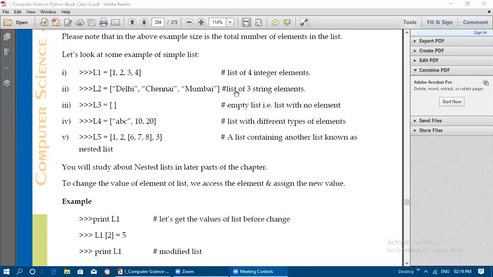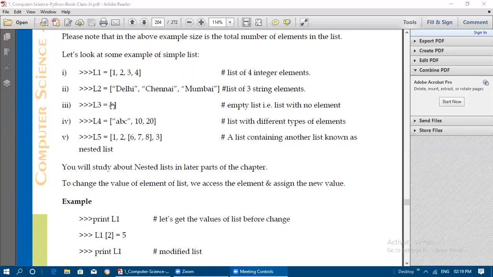It is a list of 3 string elements. Strings are always given within quotes. Why are we giving single quotes or double quotes? In order to represent the starting of the string and the ending of the string, we need to give the quotes, because a string may have one character or more than one character. So Delhi, Chennai, Mumbai, everything is separated by comma, and all these string values are enclosed within quotes. So this is a list of 3 string elements, and this is an empty list.